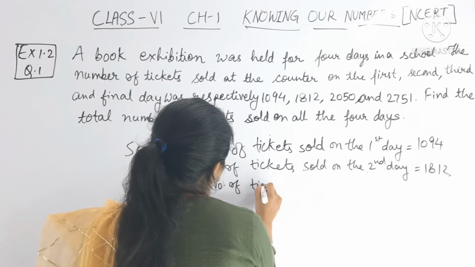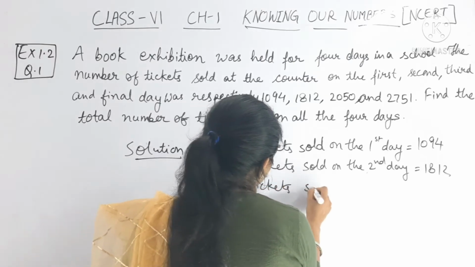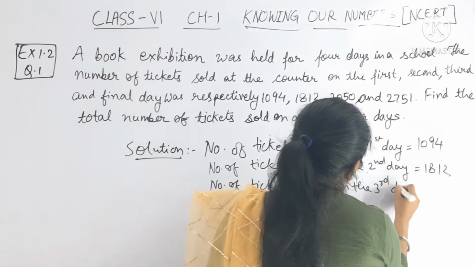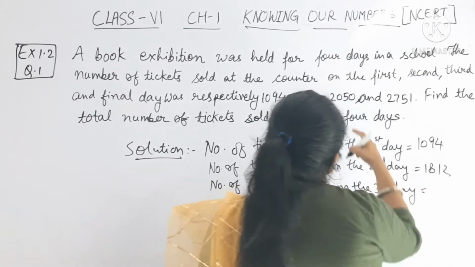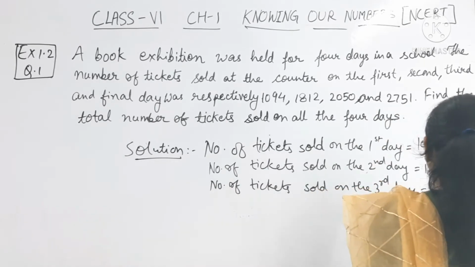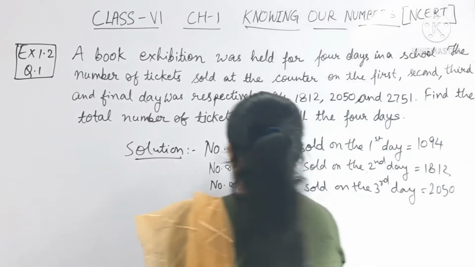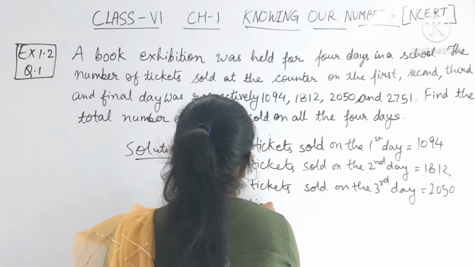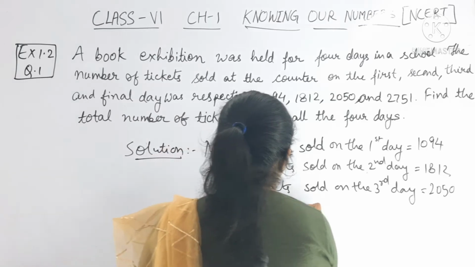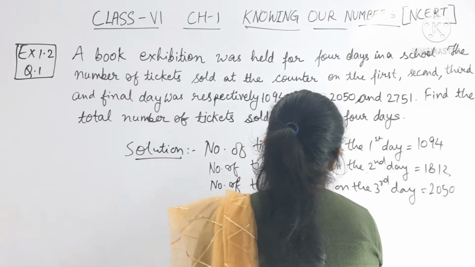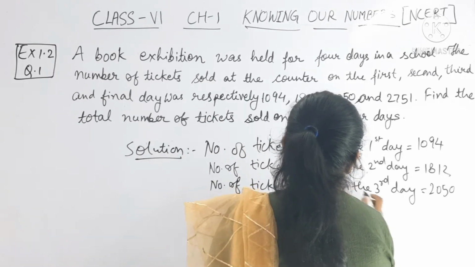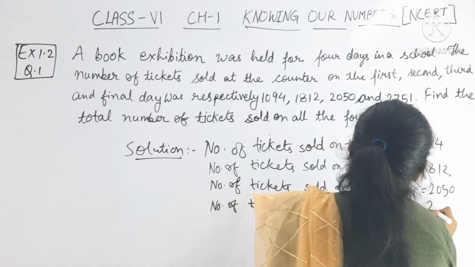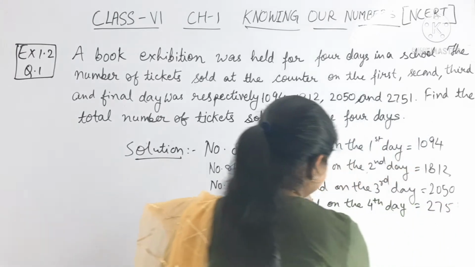Number of tickets sold on the third day, what is it? It is 2050. Then number of tickets sold on the fourth day is equal to 2751, right?